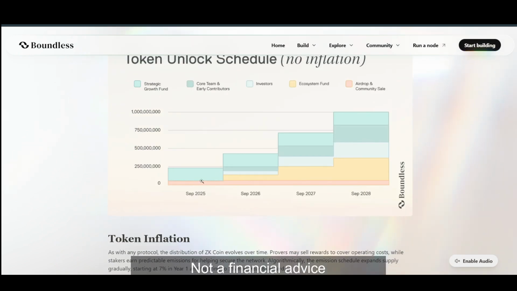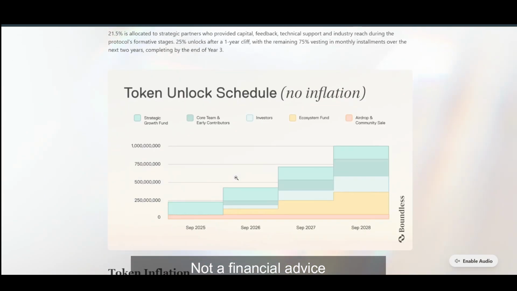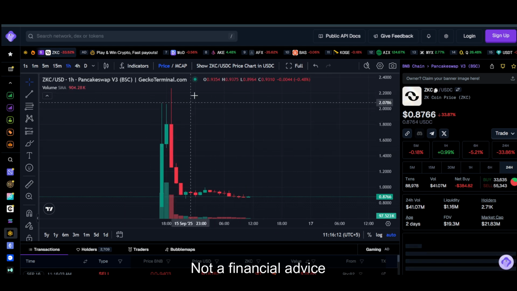And in terms of the token release for the investors as well as for the core contributors, they are locked for 1 year. So starting from, I think this is August or something like that, starting from August of 2026, there will be a massive unlock for the team as well as for the investors. As of now, the token does have sell pressure because the airdroppers most likely sold the token, and it is reflected in the price. As you can see, the token did have a massive dump after launching, so that was not good.